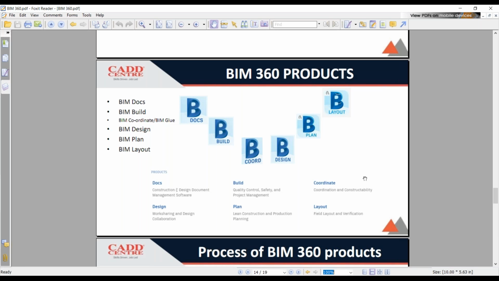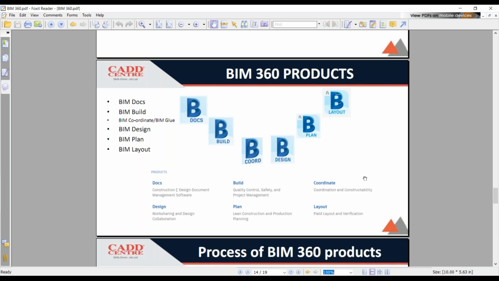And the next product which we have is BIM design. BIM design is one of the biggest products we have, with work sharing and collaboration. If you want to add all your team members, your project members, everyone can be added through this BIM 360 design app.